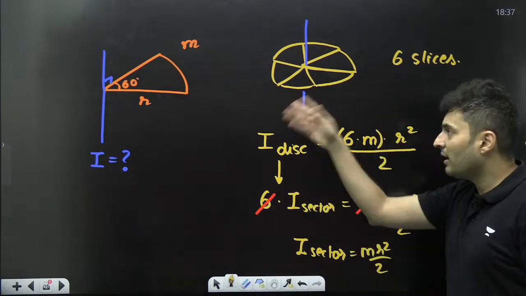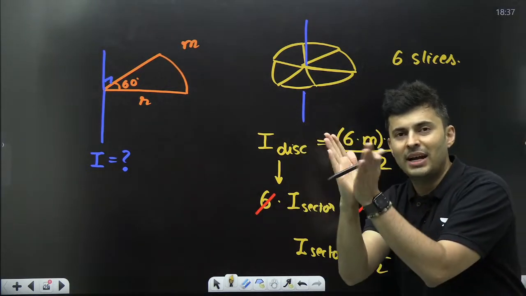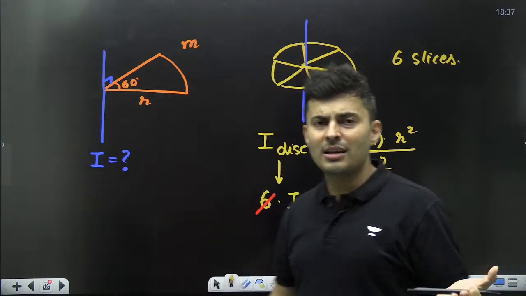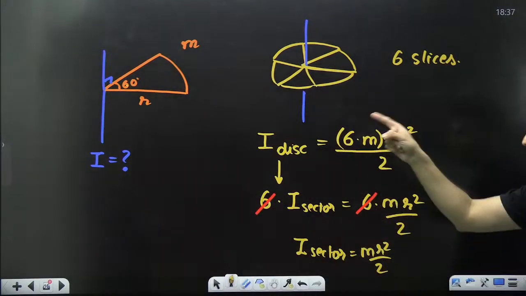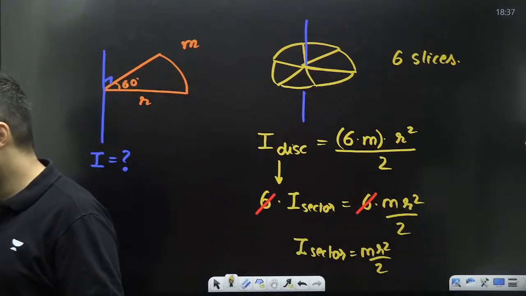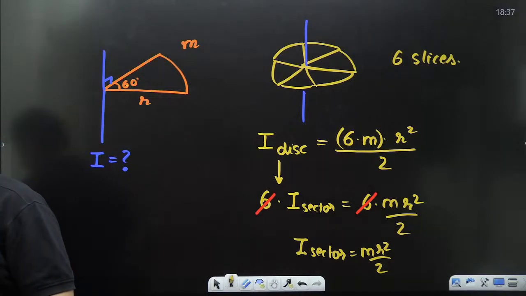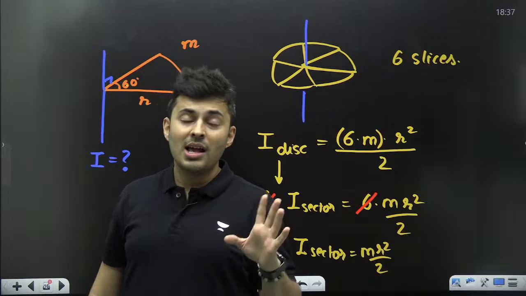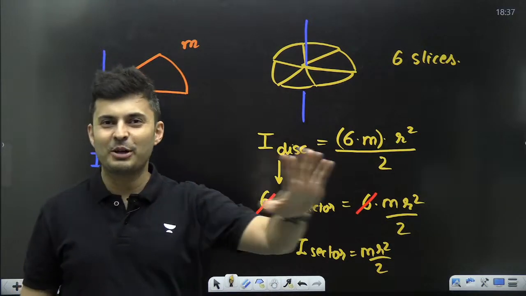So it doesn't matter how many slices you make, it doesn't matter what angle you keep, whether it is 60 or 40 or 30 degrees, the answer for such a question will always be MR square by 2. Isn't it a fascinating question? So many students thought it would be 11 MR square by 2, 12 and all those things. No guys, it will not be.